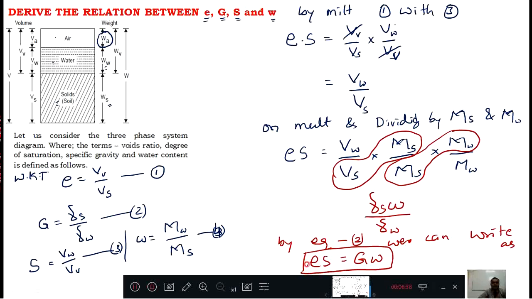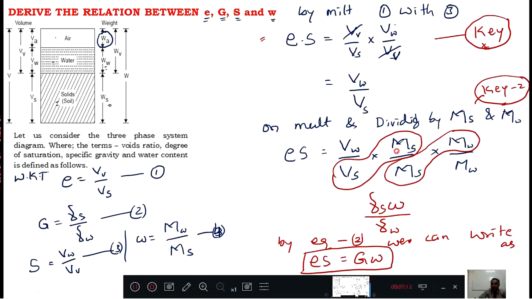Right? Very easy. First define all the terms, and after that this is called a key. This is your key step of the derivation. If you know this key step, then E into S you will multiply, you will get something. And this is the second key of the derivation. If you know this key, then nothing is there in the derivation. If you forget that we need to multiply these two first, you will never get the derivation.